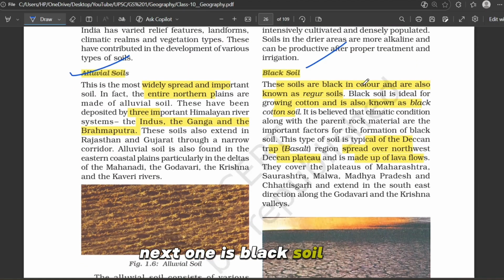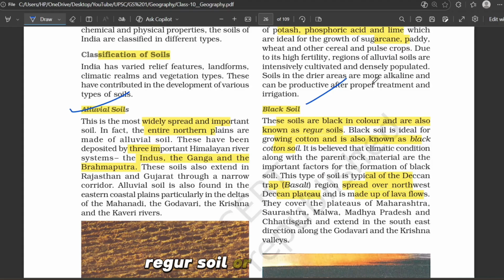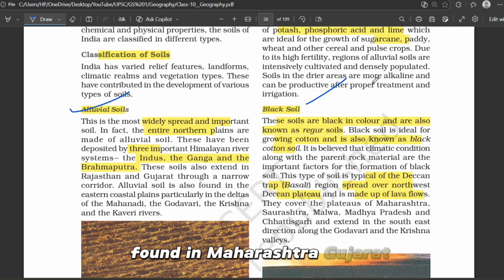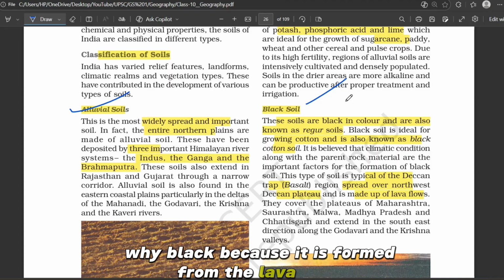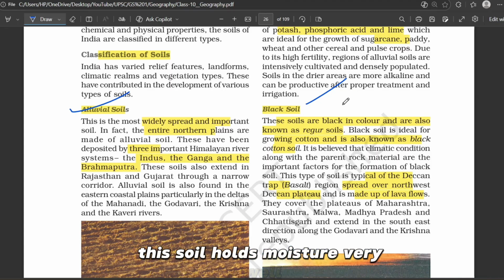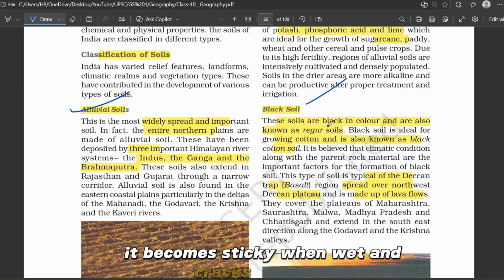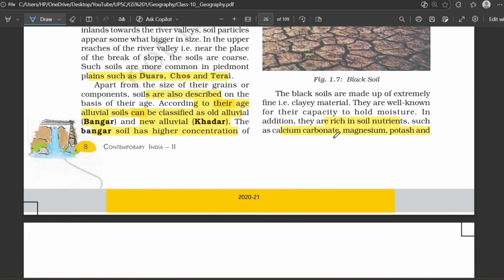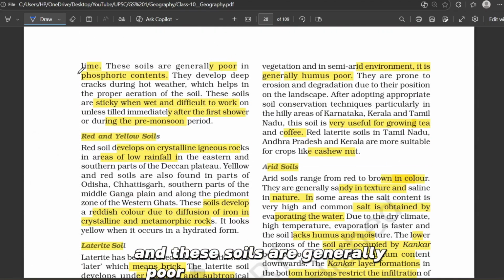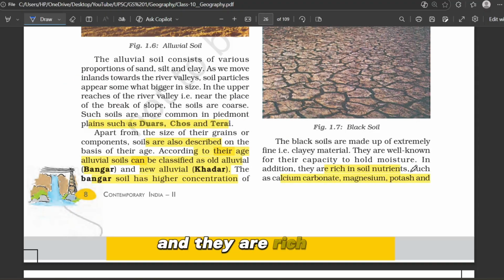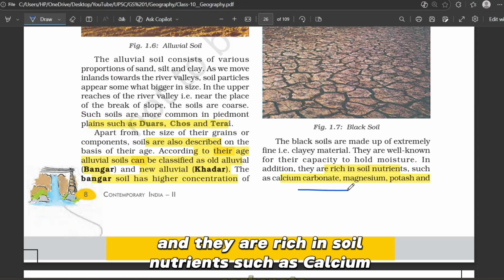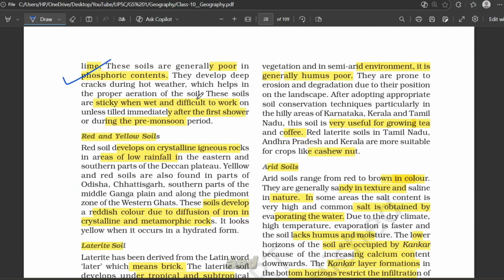Next one is black soil. This is also called regur soil or the cotton soil, found in Maharashtra, Gujarat, and Madhya Pradesh. Why black? Because it is formed from lava rocks. This soil holds moisture very well. It becomes sticky when wet and cracks when dry. Perfect for cotton, sugarcane, and tobacco. And these soils are generally poor in phosphoric content, and they are rich in soil nutrients such as calcium carbonate, magnesium, potash, and lime.